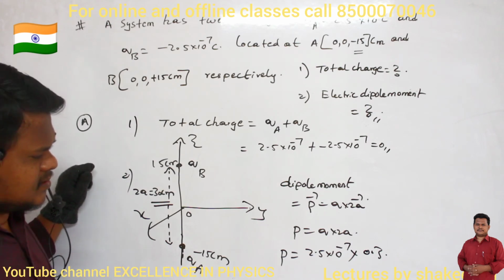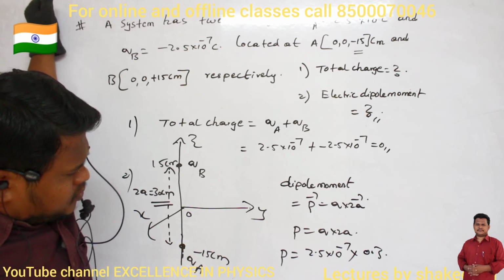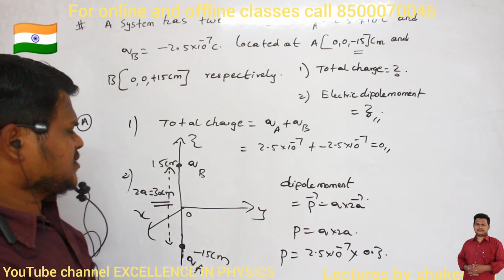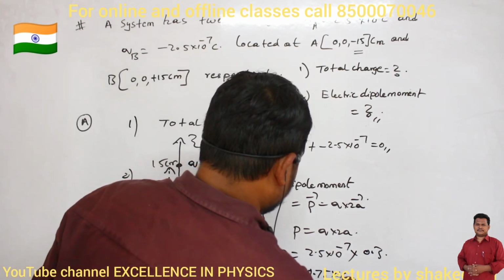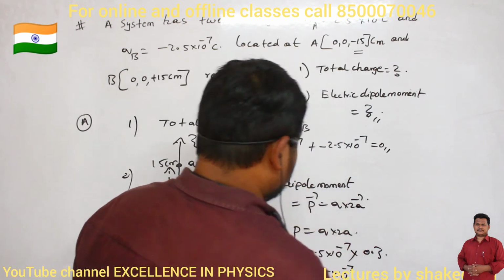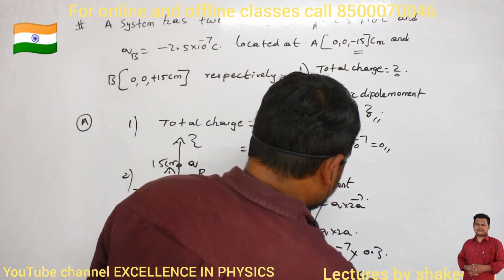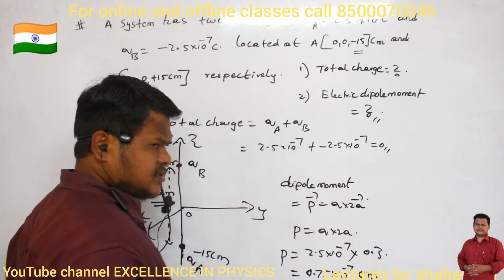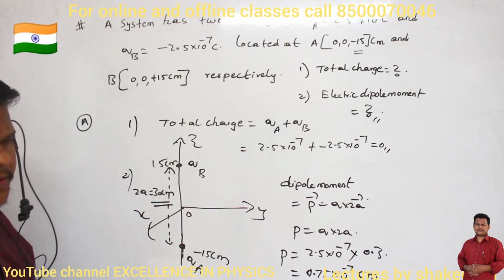2.5 into 0.3 is how much? 3 5s are 15, so 0.75 into 10 power minus 7. So this is the dipole moment. What will be the unit of this one? Coulombs into meter. The unit of charge is coulombs, unit of distance is meters. Are you able to understand?